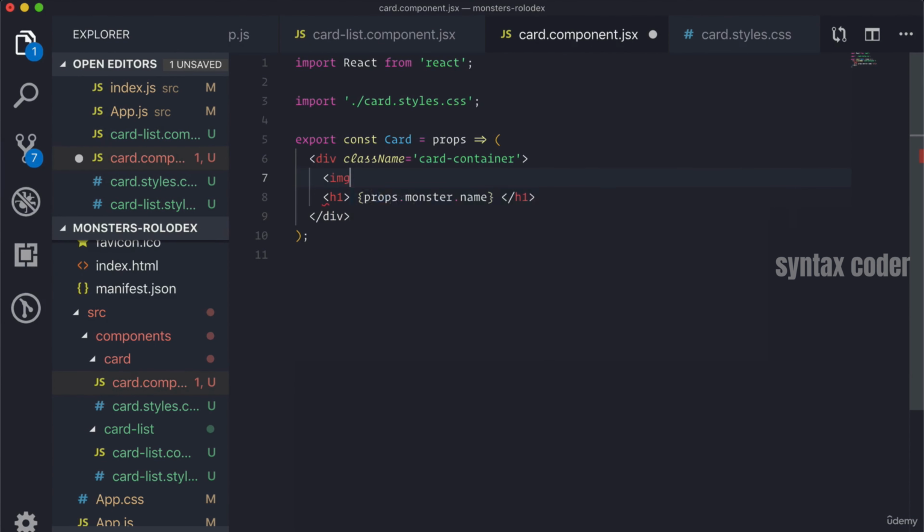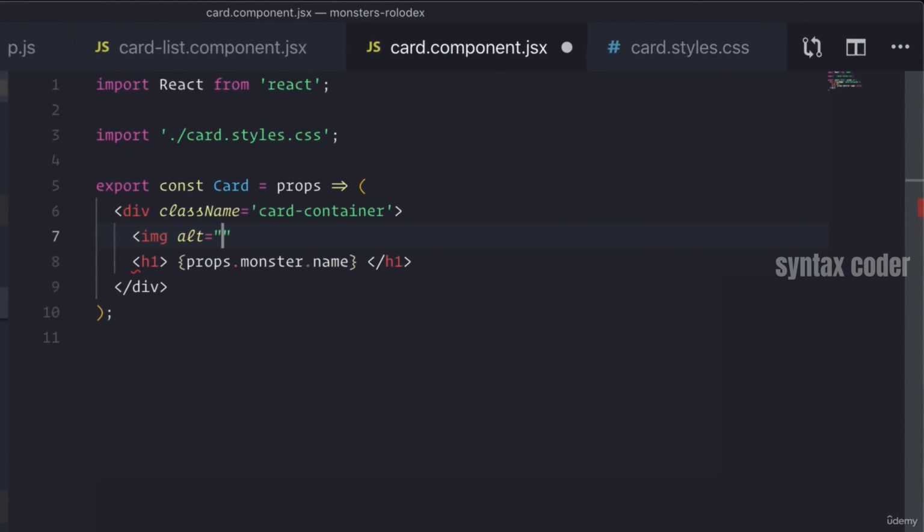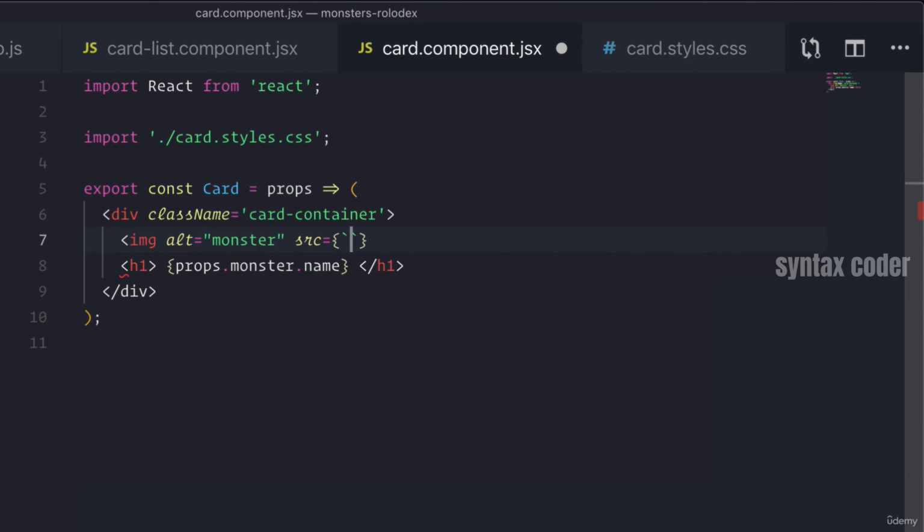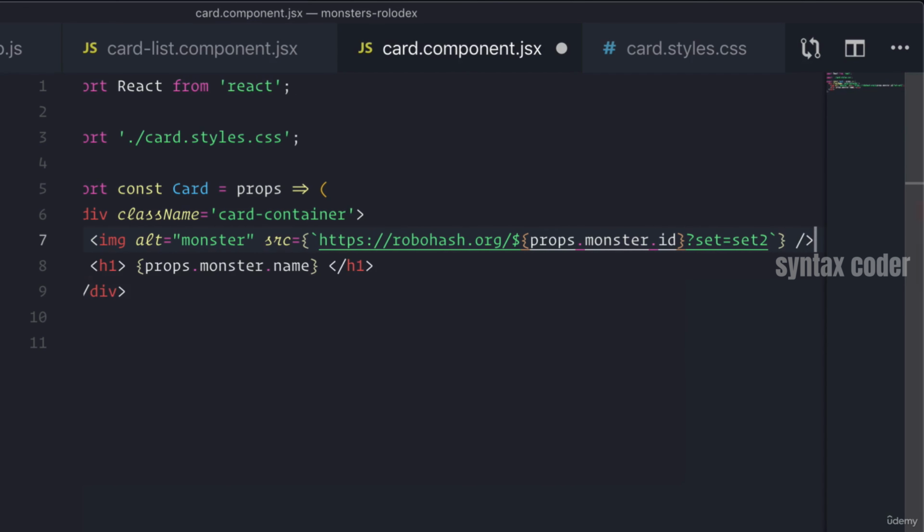So we are going to add a new image, right, with an alt text of monster. And we're going to do our source, which is RoboHash, except instead of this number, we are going to add our props.monster.id because the ID is a unique number. And then this is what's called a URL parameter.